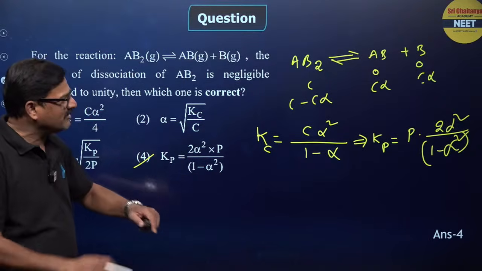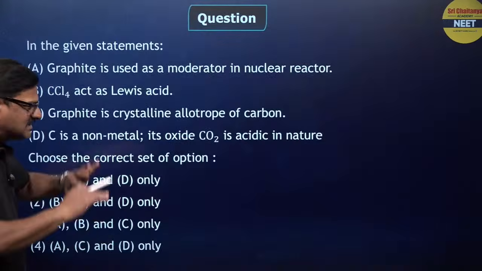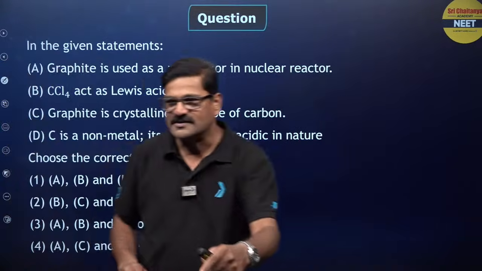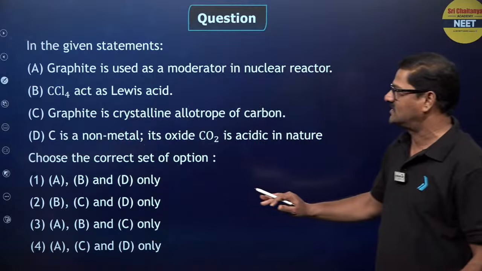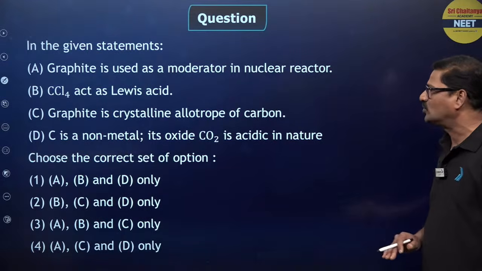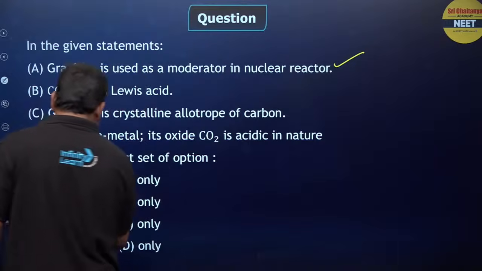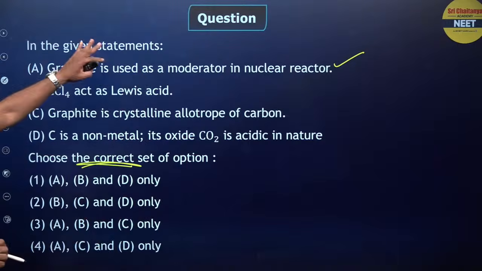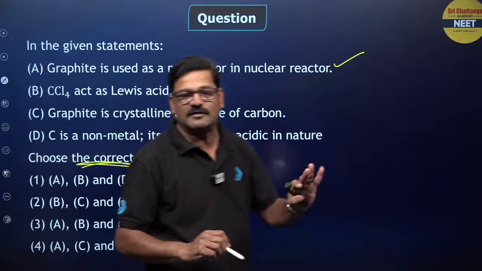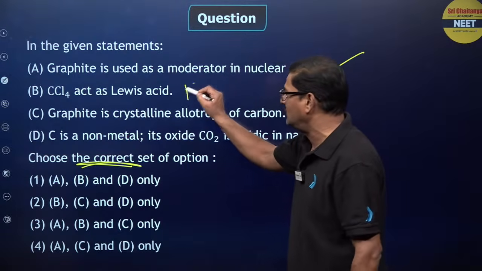And like that, we will be seeing all types of questions. It's a rapid fire drill on the total 11th standard syllabus. In this statement: graphite is used as a moderator in nuclear reactors, and it is correct. Choose the correct statements. This is the typical model of the NEET examination. CCl4 is a Lewis acid?